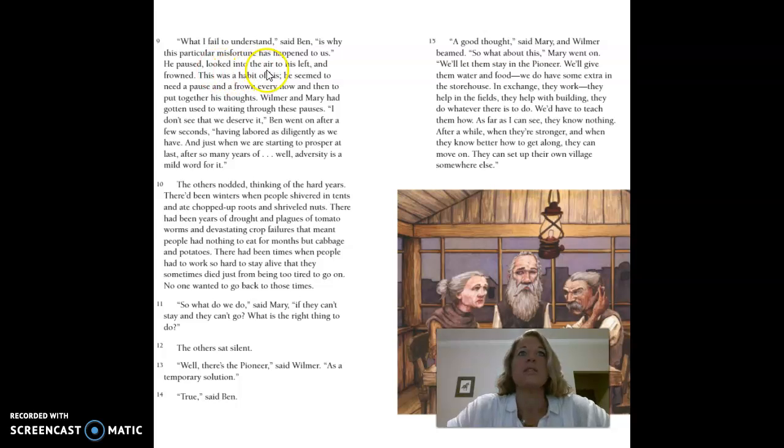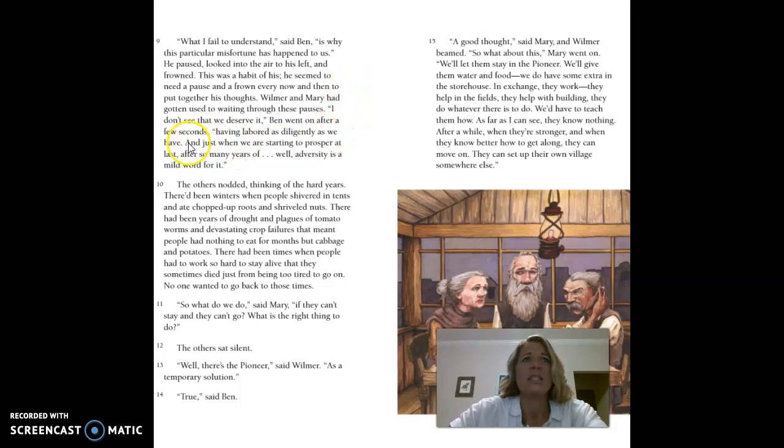He paused, looked into the air to his left, and frowned. This was a habit of his. He seemed to need a pause and frown every now and then to put together his thoughts. Wilmer and Mary had gotten used to waiting through these pauses. "I don't see that we deserve it," Ben went on after a few seconds, "having labored as diligently as we have, and just when we were starting to prosper at last after so many years of, well, adversity is a mild word for it."